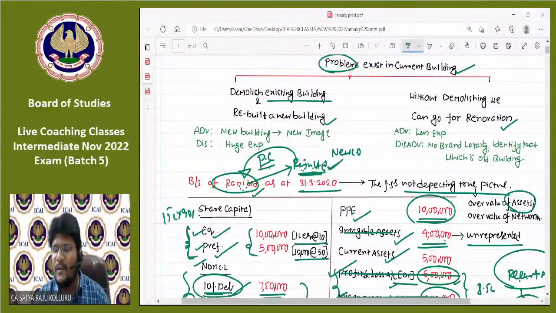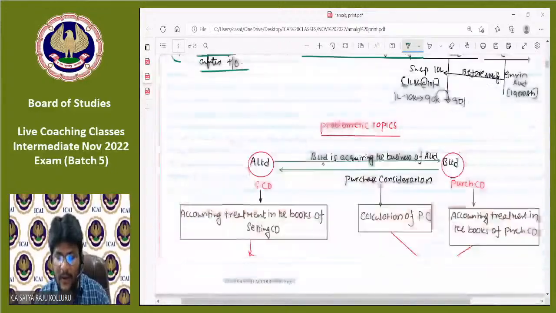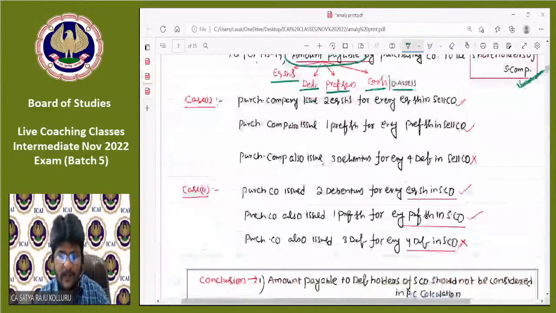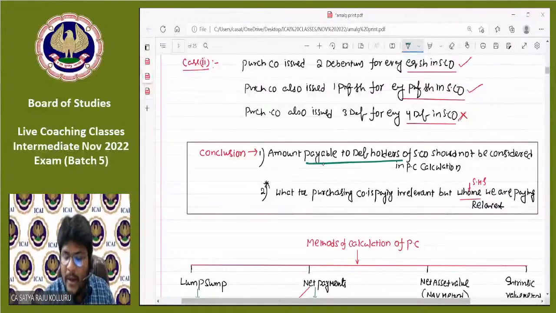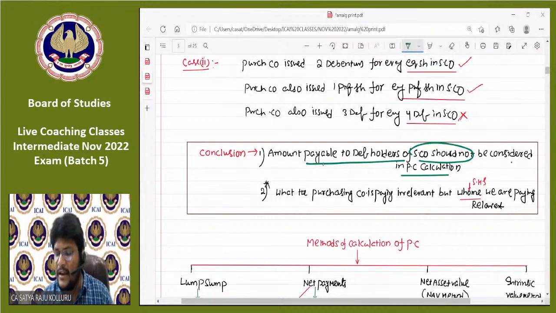What we pay means we may pay in the form of equity shares, preference shares, debentures, cash, or any other assets as well. The same thing I explained here. Please concentrate. Amount payable to the debenture holders of the selling company should not be considered in PC calculation. What the purchasing company is paying is irrelevant, but to whom we are paying is relevant.